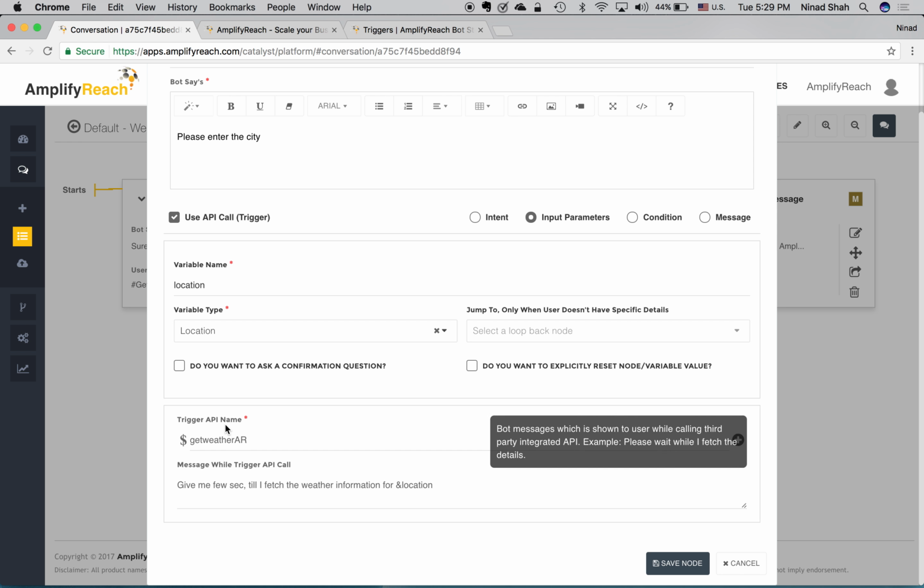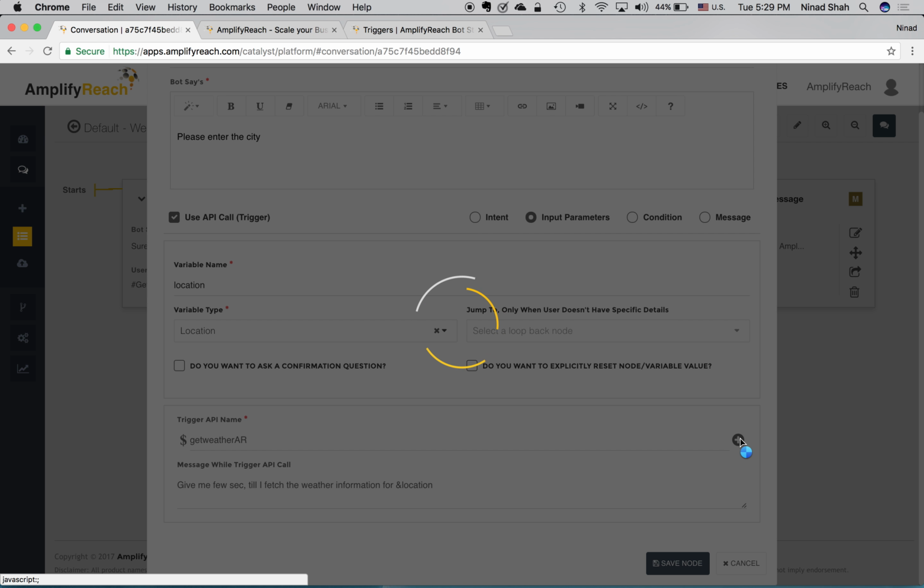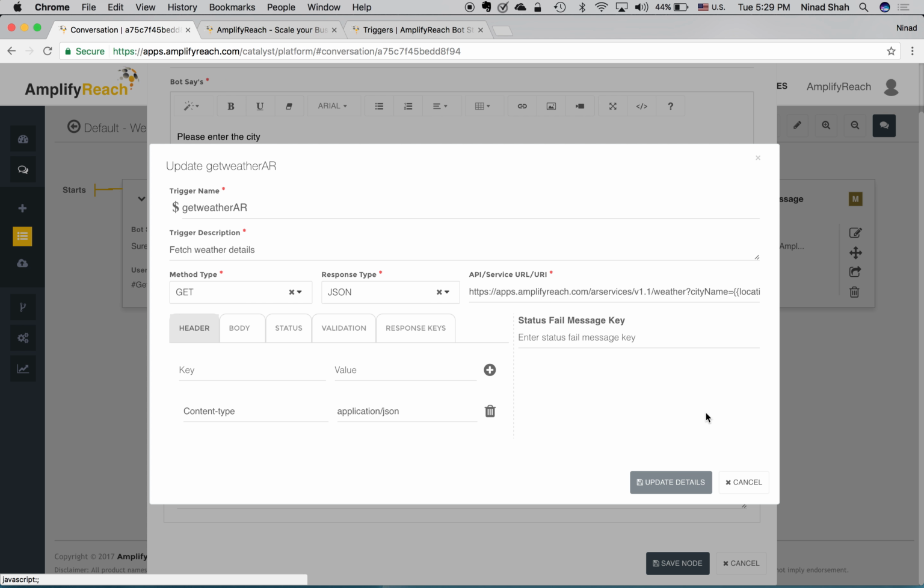What we have done on this node is also we have integrated a trigger. A trigger is an easy way to integrate third-party APIs. So here we have an API to fetch the weather information where we have passed the location. There are different parameters here which help the platform to communicate with the API.